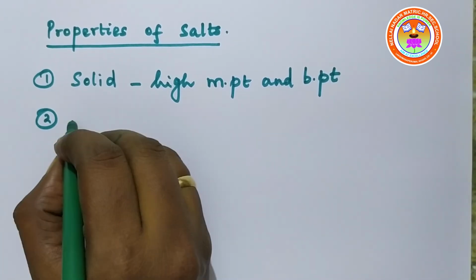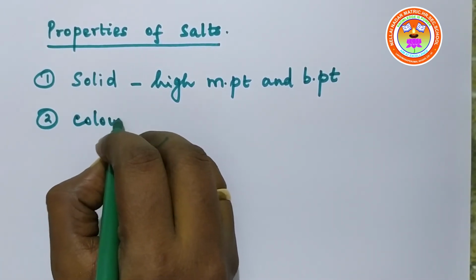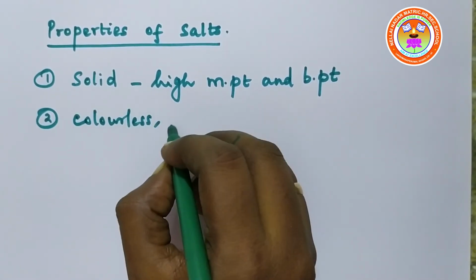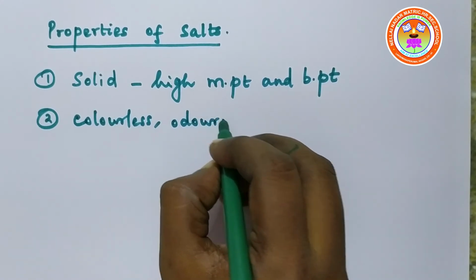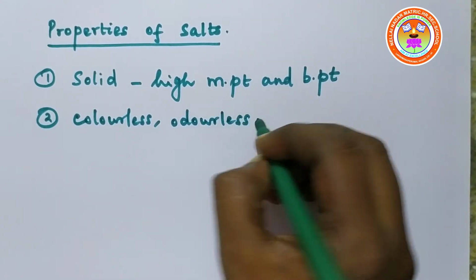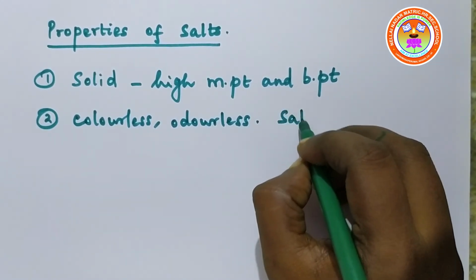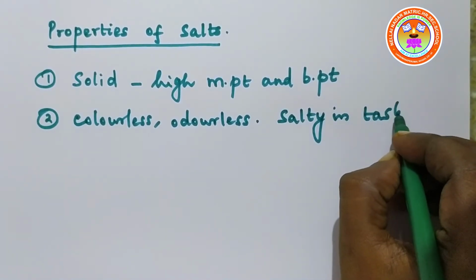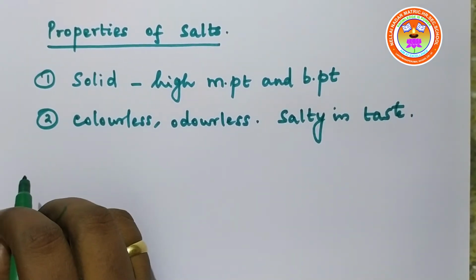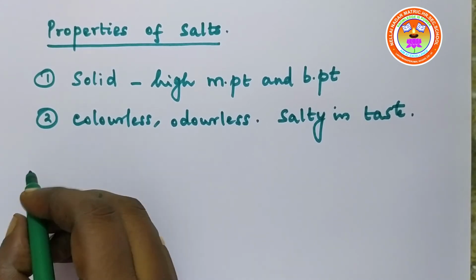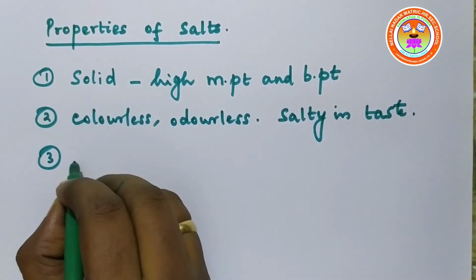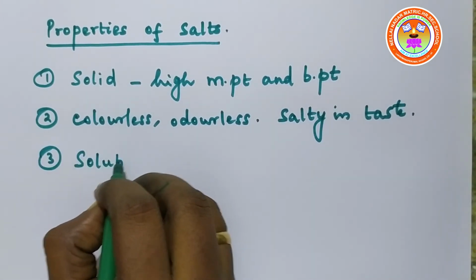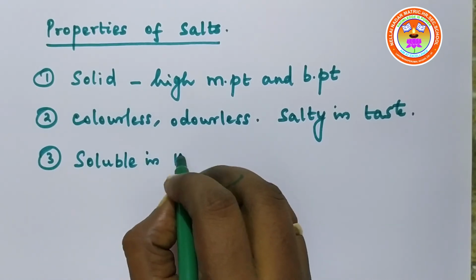Solids are usually colorless, odorless, and salty in taste. Usually the salts are soluble in water.